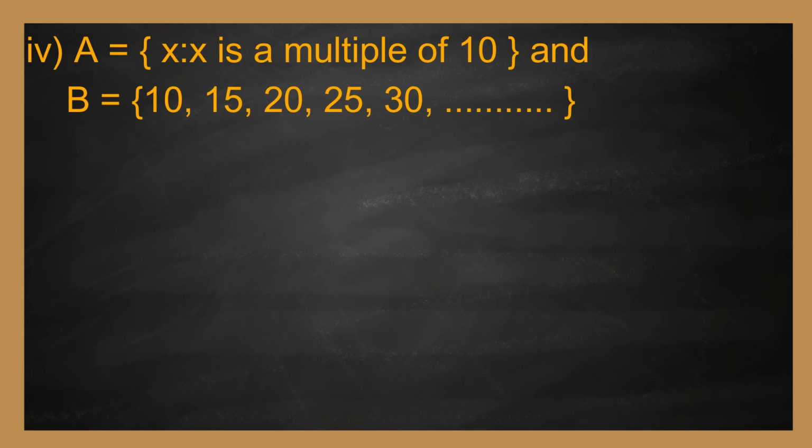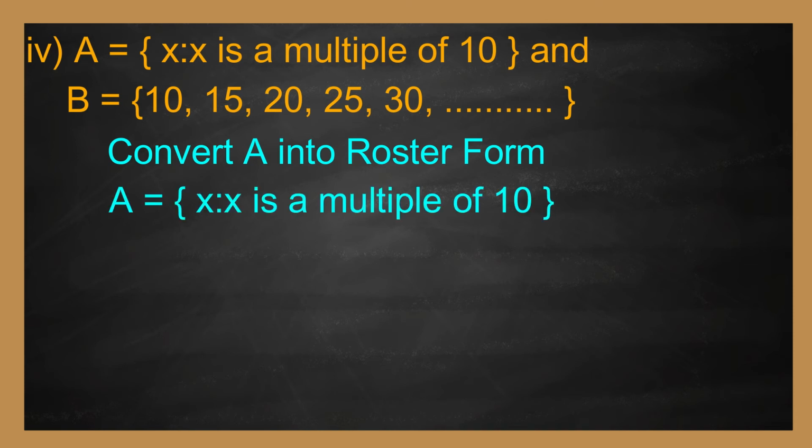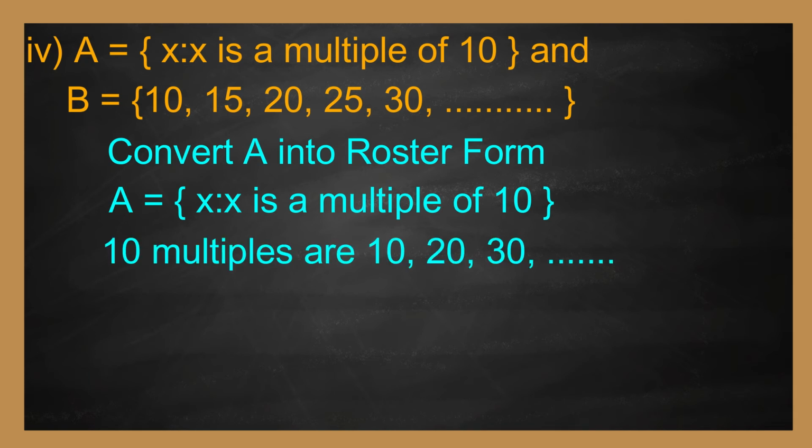Fourth one, A equal to set of X such that X is a multiple of 10. B equal to set of 10, 15, 20, 25, 30, etc. up to infinity. First, convert A into roster form. A equal to set of X such that X is a multiple of 10. 10 multiples are 10, 20, 30, 40, etc.